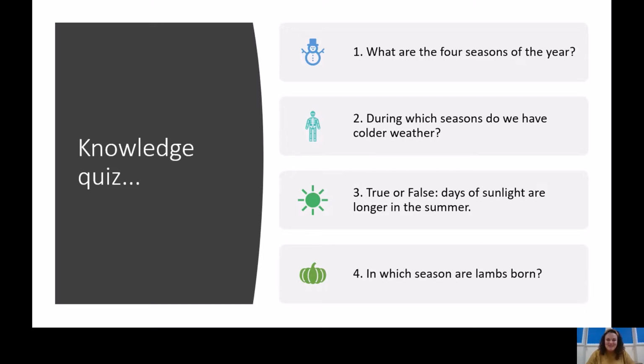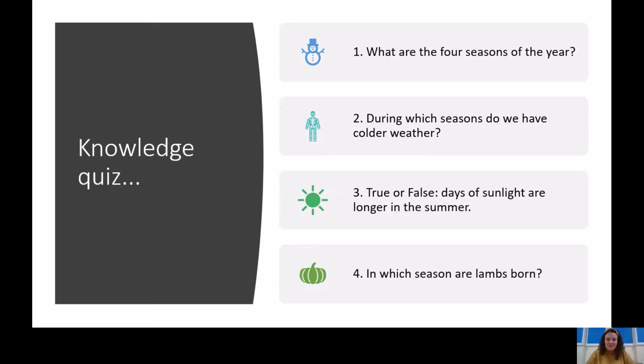Okay, question number 2. During which season do we have colder weather? Question number 3.